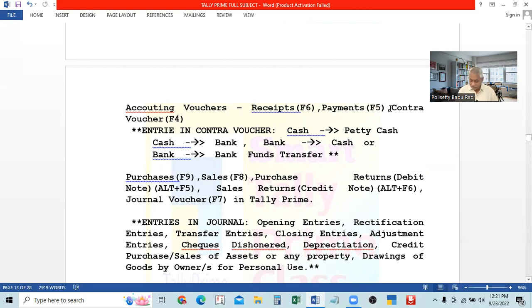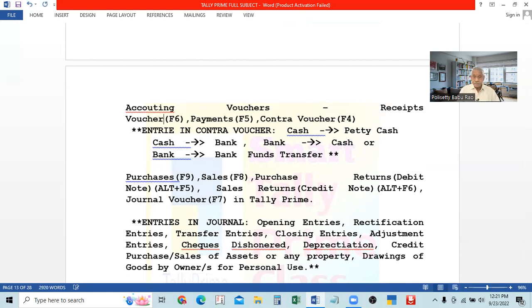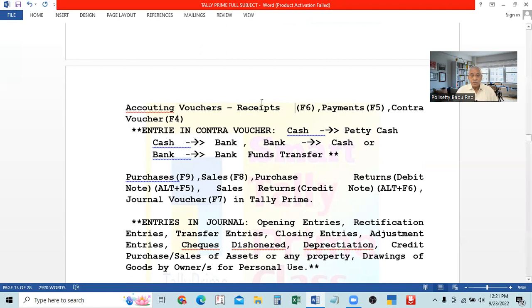Then the third one is contra voucher. What is meant by contra voucher?